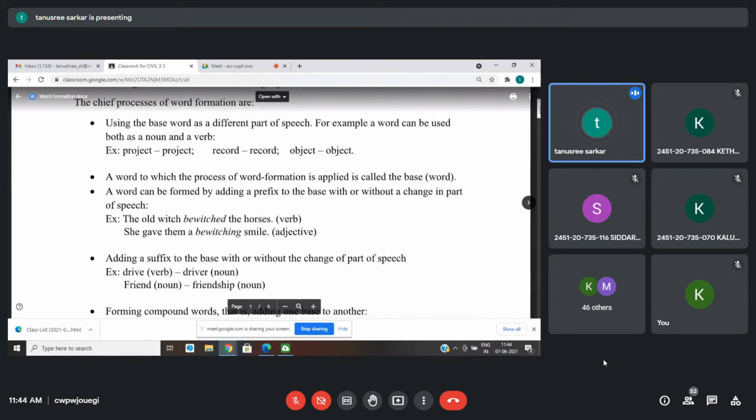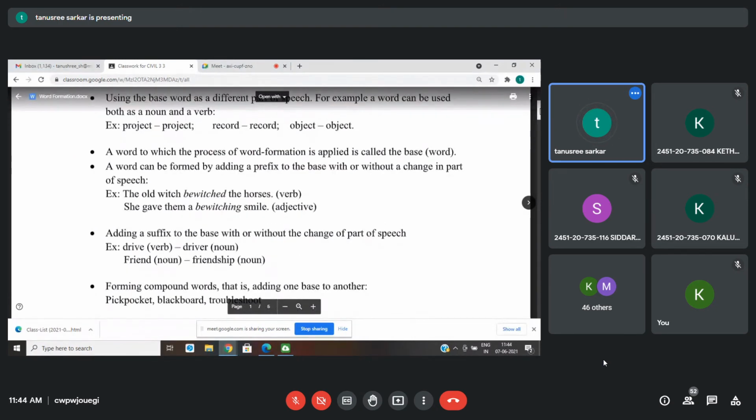The next type of word formation is a process where a prefix or a suffix gets attached. Prefixes and suffixes are together called affixes. When you attach something at the beginning of a base word, that is called a prefix. When you attach something after the base word, that is called a suffix.